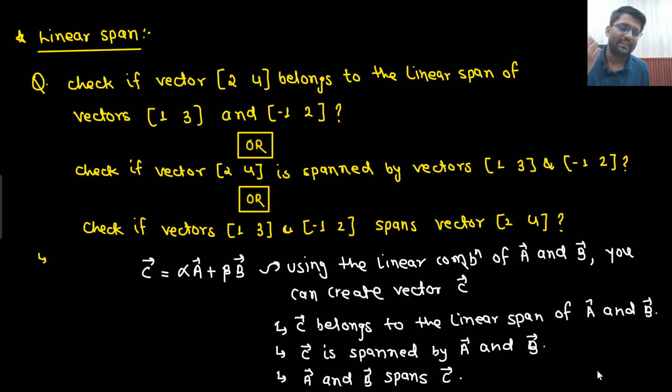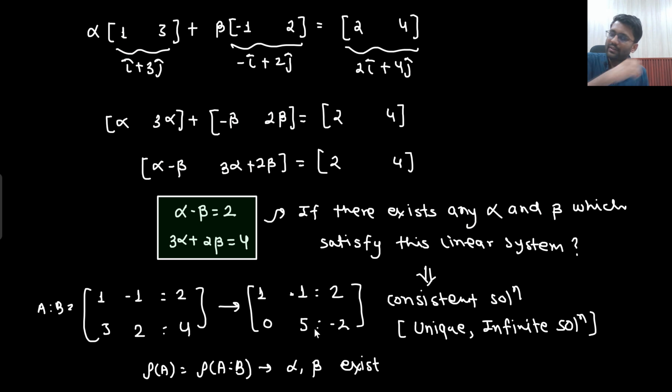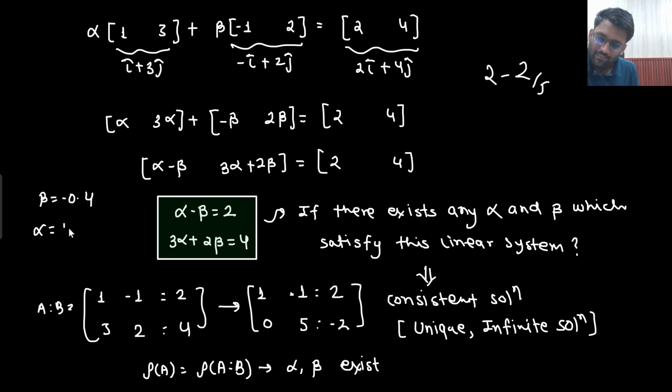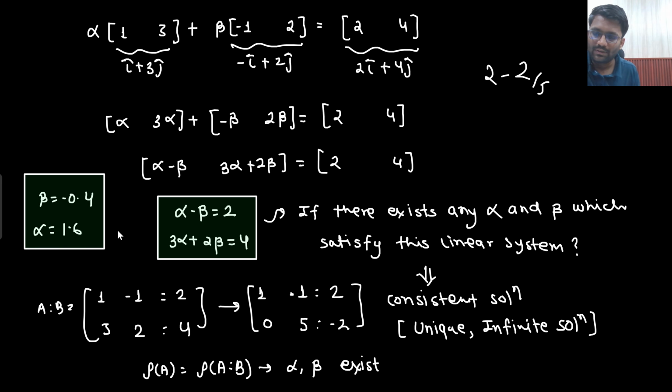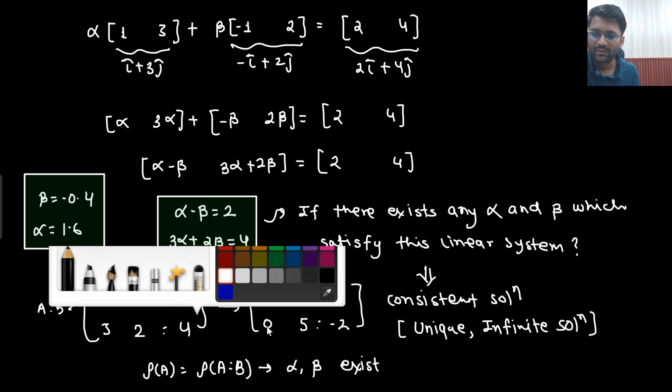If they exist, that means this vector belongs to the linear span of vectors 1, 3 and minus 1, 2. So what will be the value of alpha beta? That also you can find out. Directly I can see from here that beta will come out to be minus 2 by 5, and then 2 minus 2 by 5. So this is minus 0.4, this is minus 0.4, and alpha will become 1.6. So these are the values of alpha and beta, right? Say yes or no.